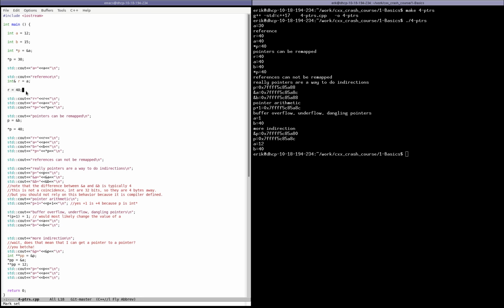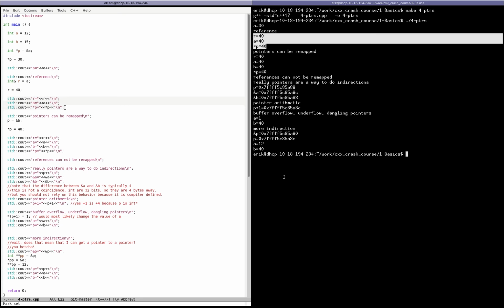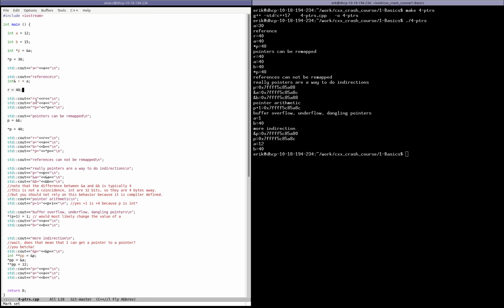And what that means is that if you set r to, let's say, 40, and then you print the value of r, a, and star p, then all of these values are going to be 40 because r is a reference to a. And so whenever you execute that r equals 40, you actually change the value of a.